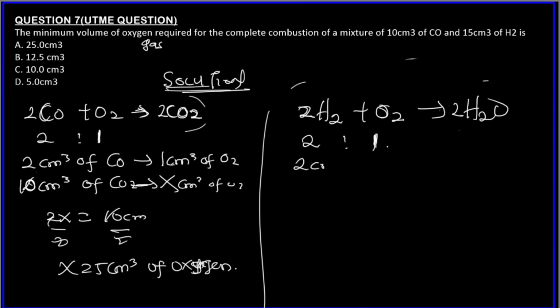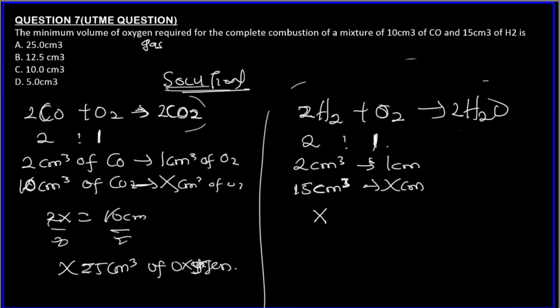So 2 centimeter cube of hydrogen gas will react with 1 centimeter cube of oxygen gas, right? And we have 15 centimeter cube of hydrogen gas.